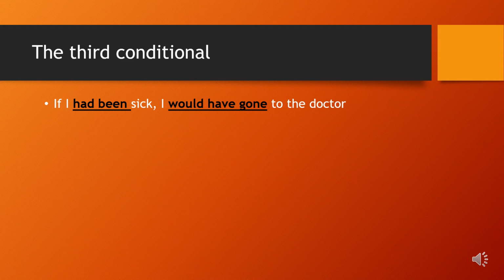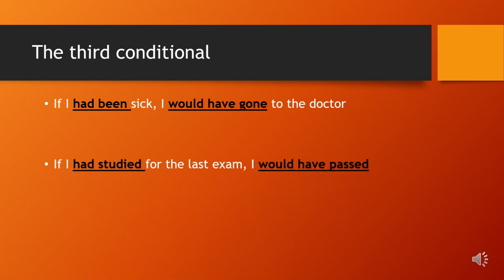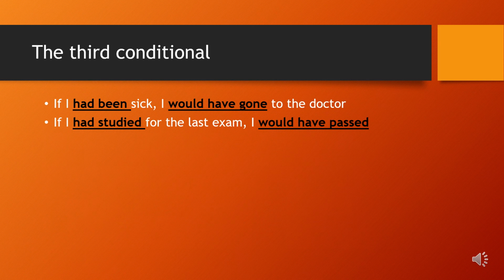Now I'm not talking about what actually happened. I'm talking about what could have happened in the past, but it didn't. We also use this type when we regret something that happened in the past and we wish the result was different. For example, if I had studied for the last exam, I would have passed. I regret not studying, because I didn't study, so I didn't pass.